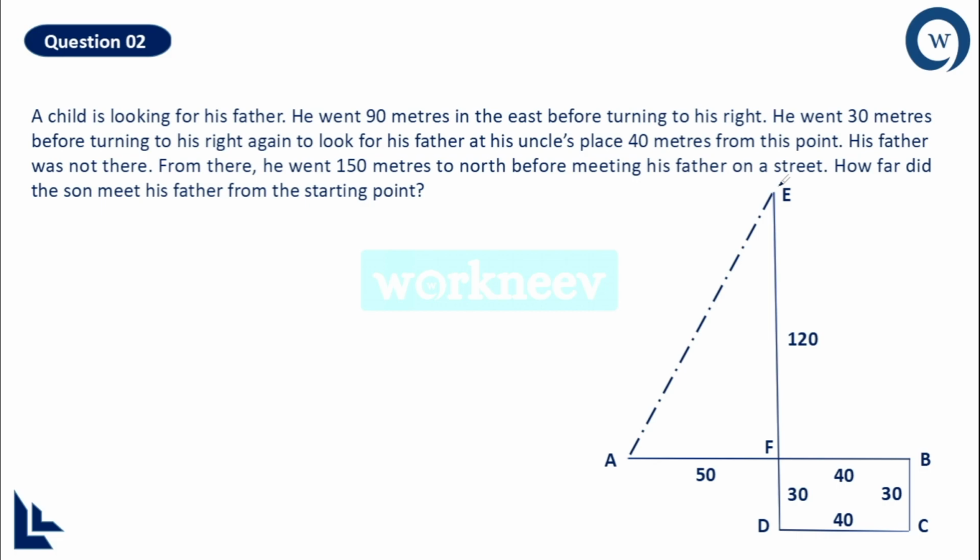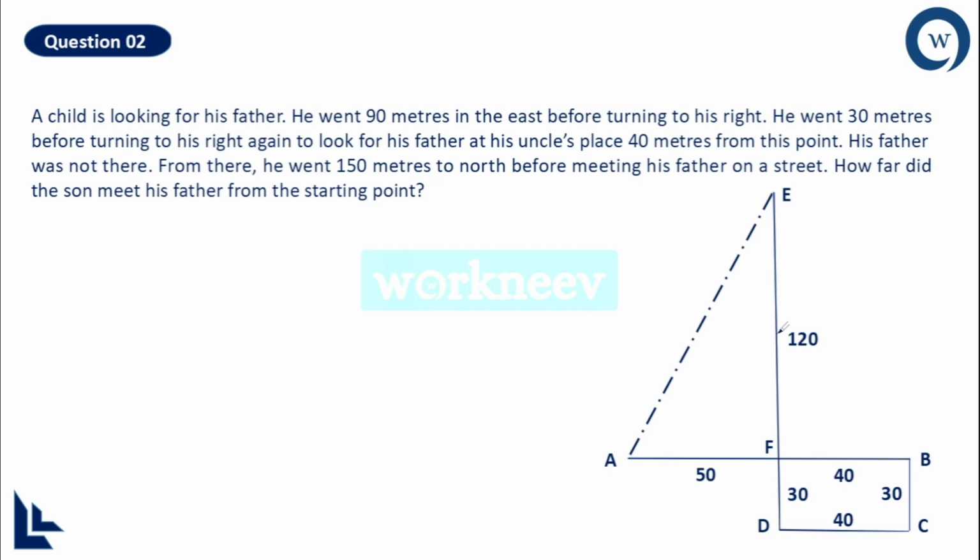Yes, you can see the triangle AFE. It is a right angle triangle, and if a right angle triangle is given and two sides are already known, you can find out the third side easily with the help of a theorem. What is that theorem called? That theorem is Pythagoras theorem. And according to Pythagoras theorem, in a right angle triangle, the square of the hypotenuse will always be equal to the sum of the squares of the remaining two sides.